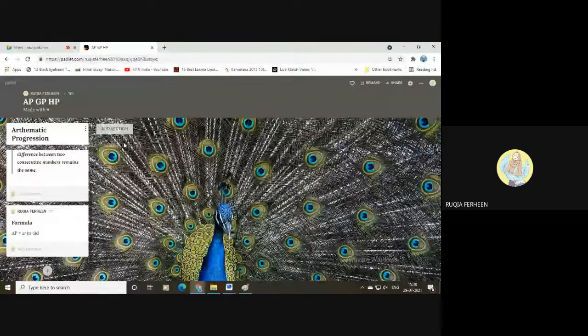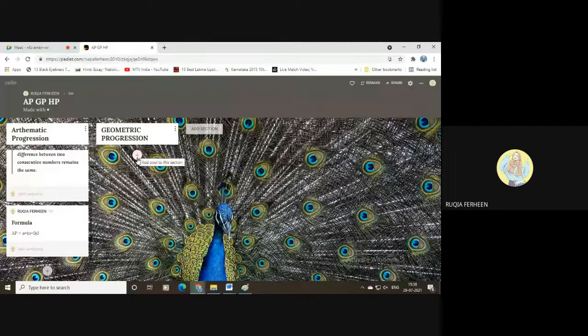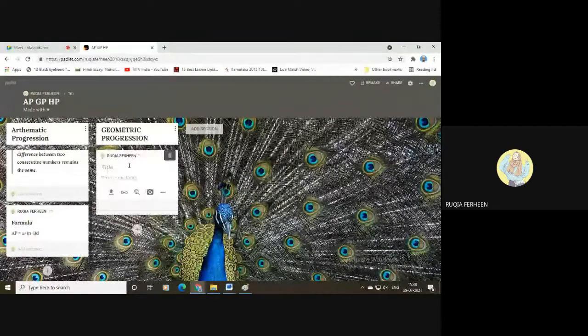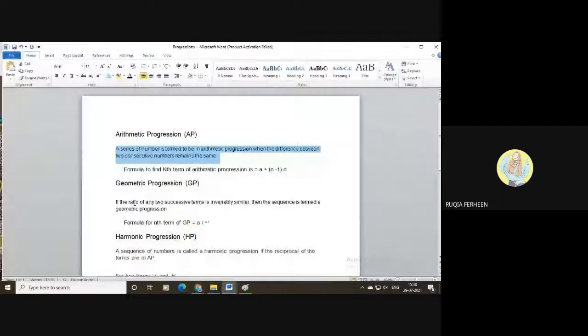If you want to add, as I told you in that shelf option, you can add sections or you can add columns. Just add section. Here type geometric progression. Below, if you want to add the definition of geometric progression, just click on the plus button which is below the geometric progression. Your definition, I have already saved it here.